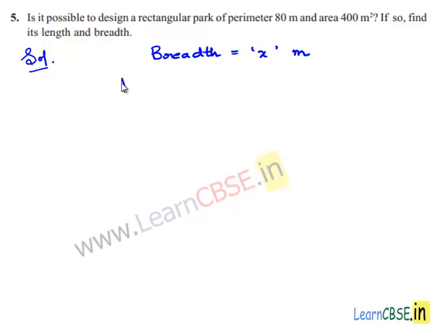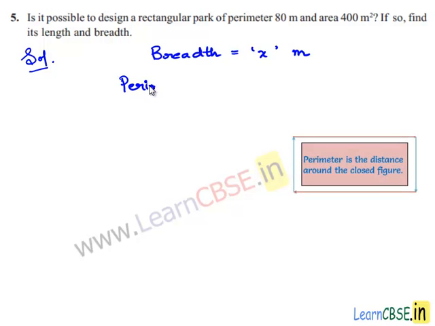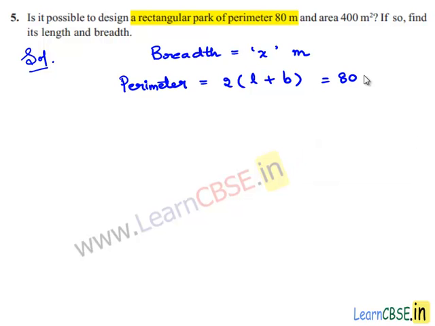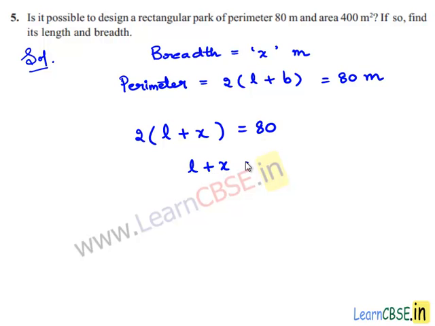We know that perimeter of a rectangle is equal to 2 times length plus breadth, and this is given as 80 meters. So 2 times length plus breadth, assumed as x meters, is equal to 80. So length plus x is equal to 80 divided by 2, which is 40.